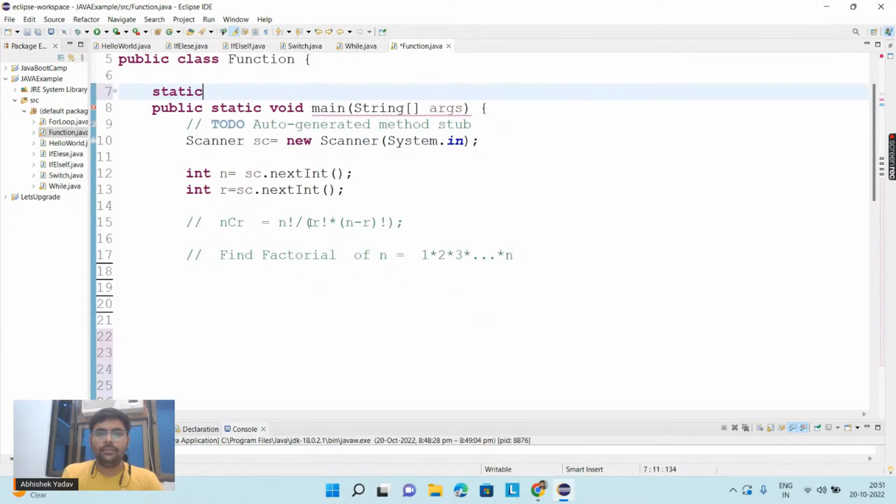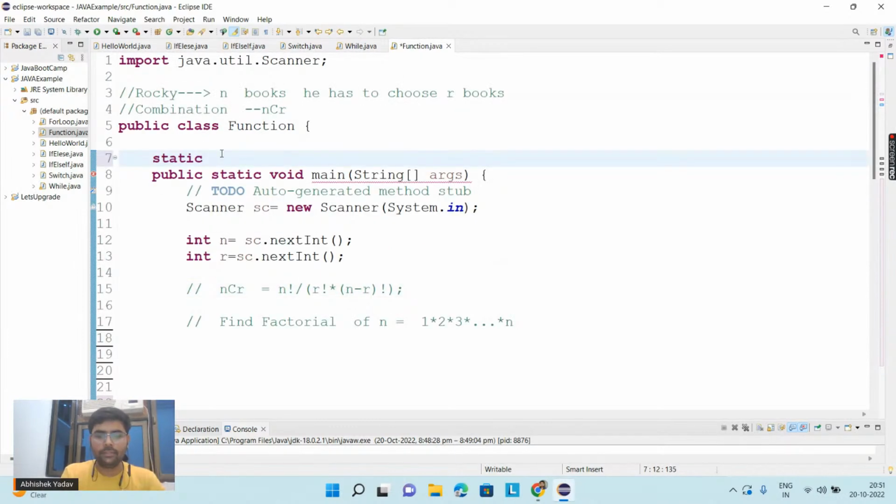Basically what we are doing, guys, is calculating the factorial of a number. So I will create a factorial function that is static int fact. Let's say the name of the function is fact, and here I will take the number for which I have to calculate the factorial.